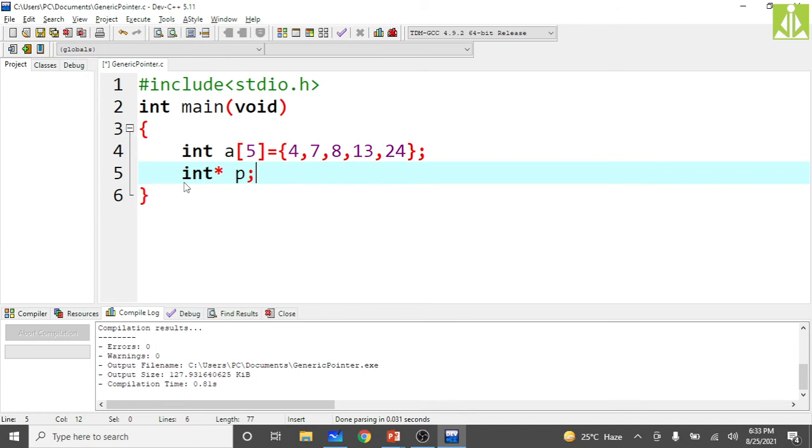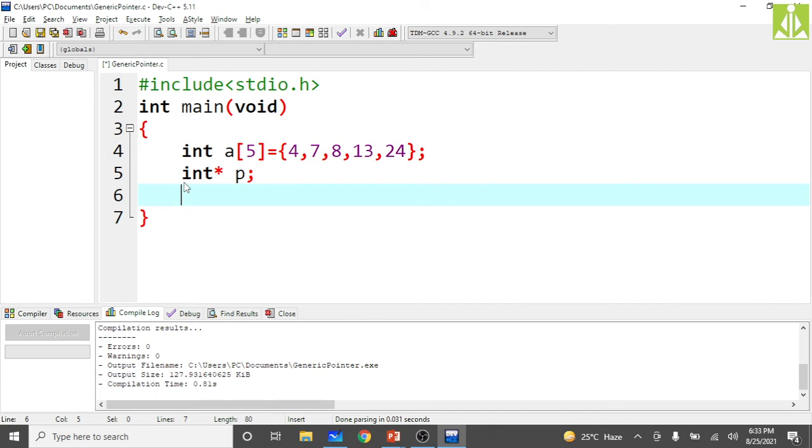Initially I am initializing my p to the third element, let us say. So I need to store the address of a of 2 into this p, that is ampersand a of 2.